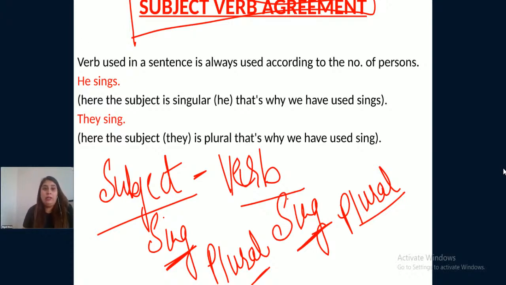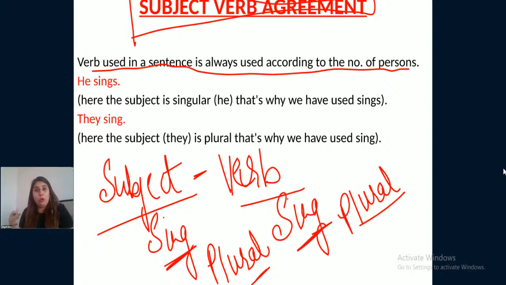See, it's already mentioned here, verb used in a sentence is always used according to the number of persons. That means verb always depends on the subject. Subject singular, verb singular, subject plural, verb plural, right? Now, okay, so the example which is mentioned here is he sings.